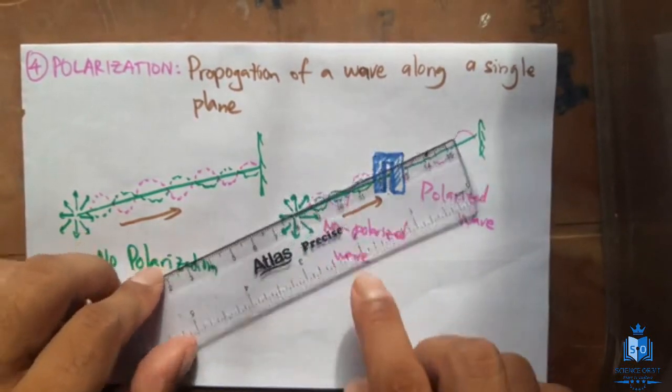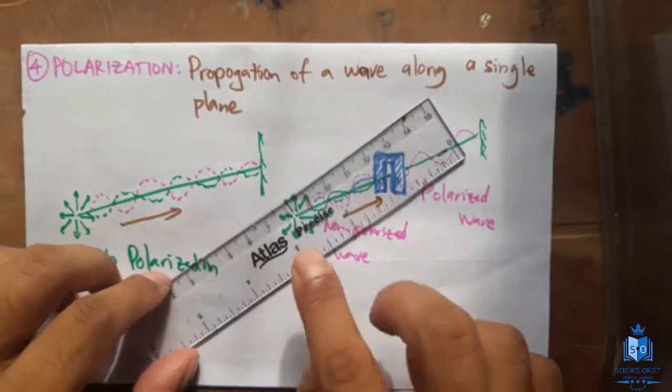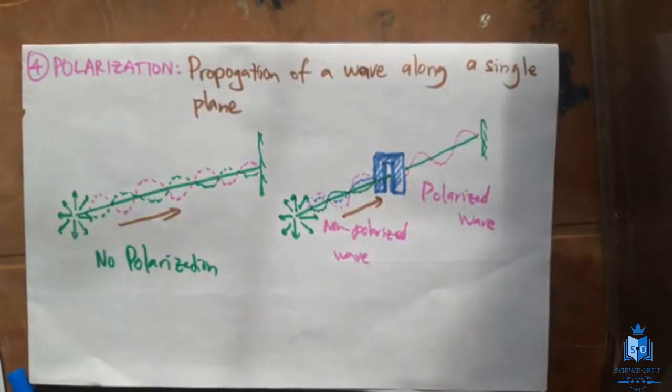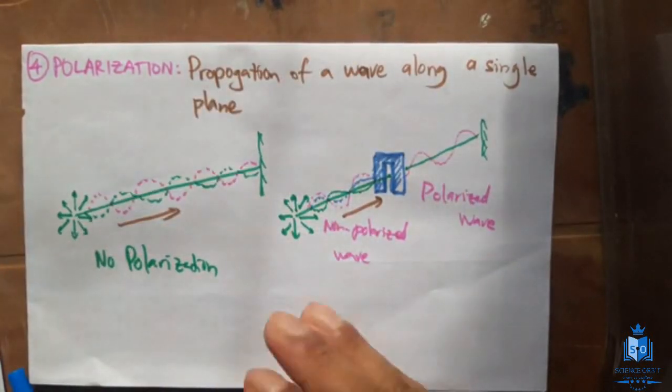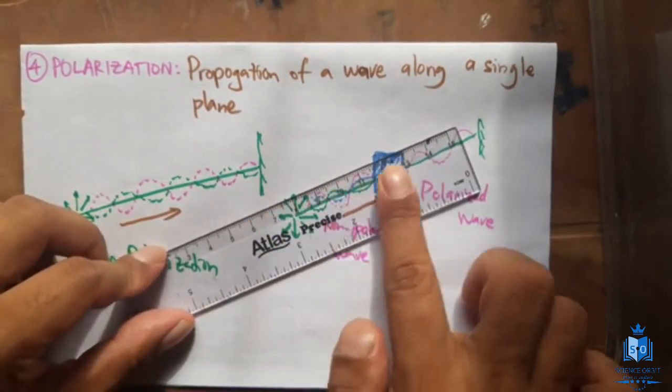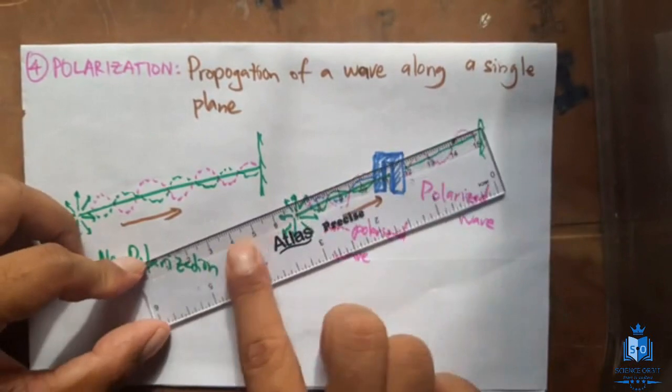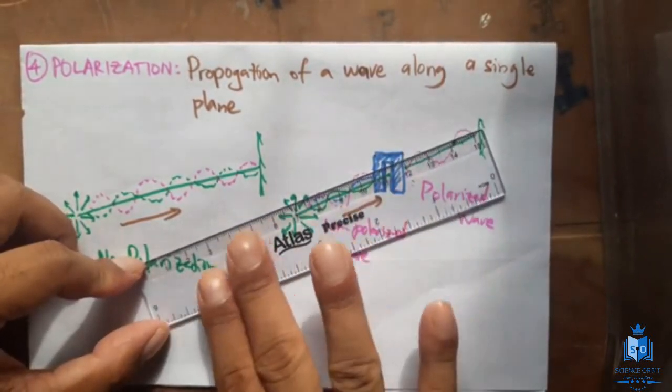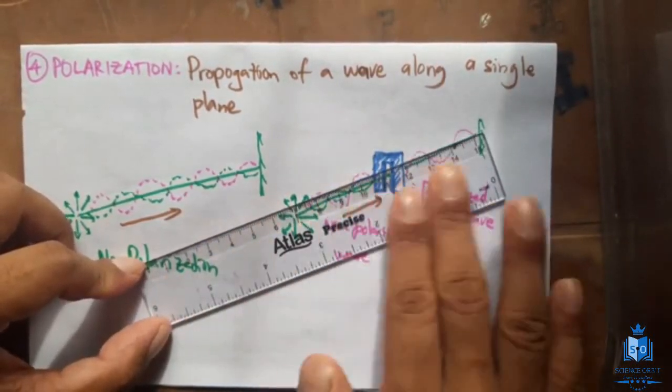Likewise, if you want to observe polarization, particles must oscillate perpendicular to the direction of propagation of the wave. If the particles are oscillating parallel to the direction of propagation of the wave, there is no need to polarize. It's like they are already polarized, correct?